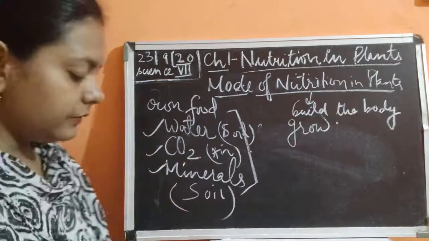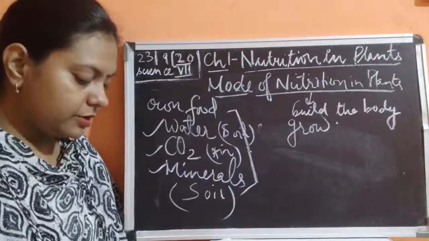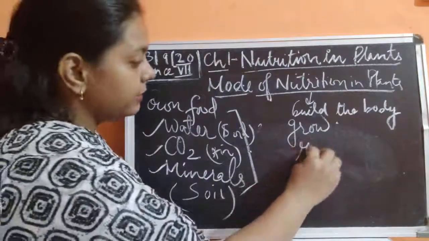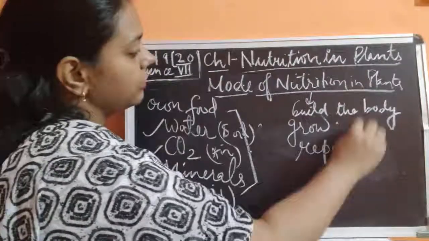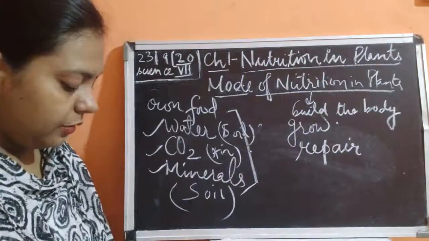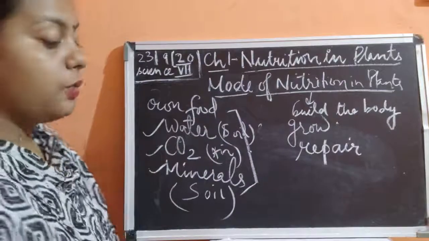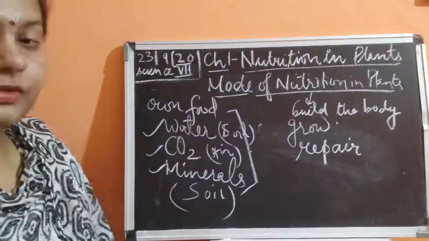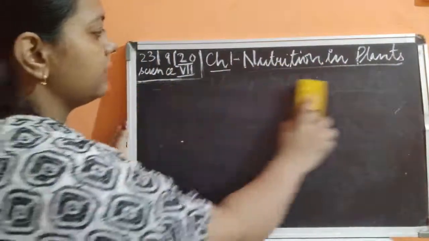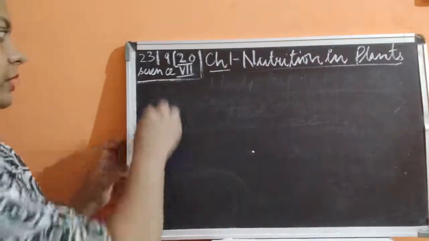Now the next thing we need to go through in this topic is that nutrition helps the body to grow and to repair the damaged parts of the body. Nutrition is a mode of taking food by organisms and its utilization by the body. So what does the definition of nutrition say? Nutrition is a process by which organisms take in and utilize food in the body.